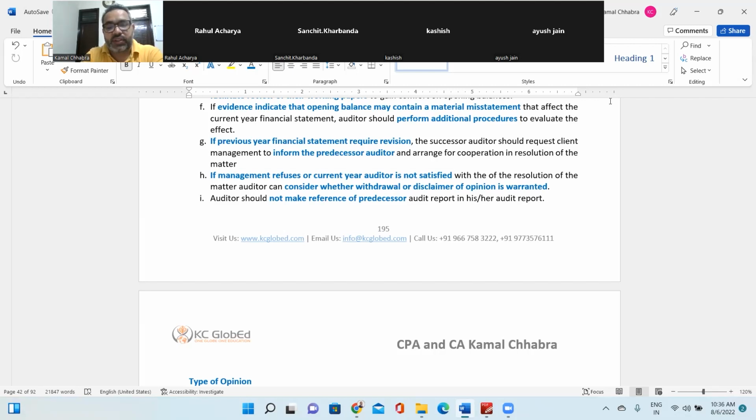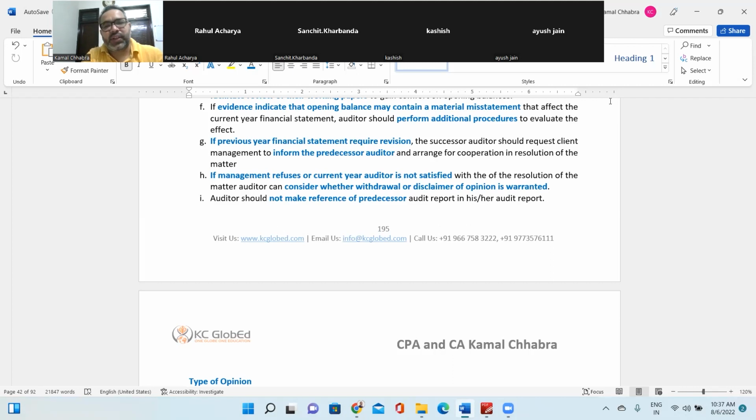And if the difference between the recalculation and the originally concluded number is material to the financial statement, then you might be requesting management to ask the predecessor auditor to change the audit opinion and make an adjustment in the previous year. And then you will evaluate the impact on the current year balance sheet as well. Right? Make sense? Yes, no? Yes. Any doubt?